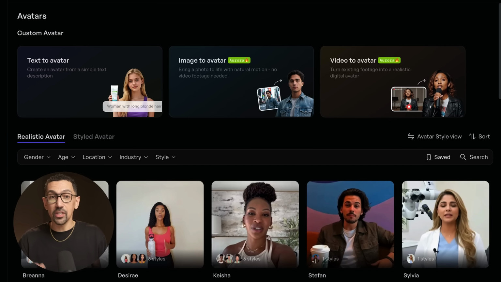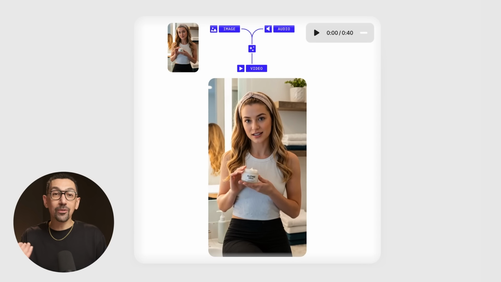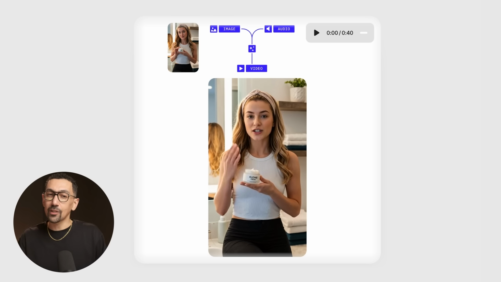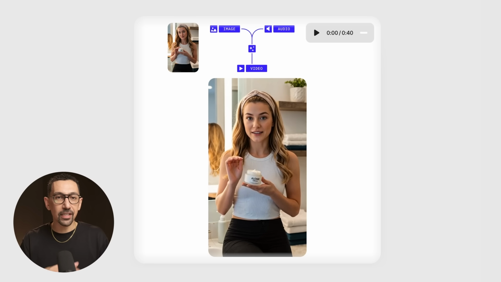The second option is you upload a single photo and turn it into a fully animated AI avatar using Aurora's image to video technology. This is going to be massive if you have a very specific look that you're going for. Creatify will take that image and then animate that exact photo with realistic expression, natural movements, and lip sync. Same face every single time.